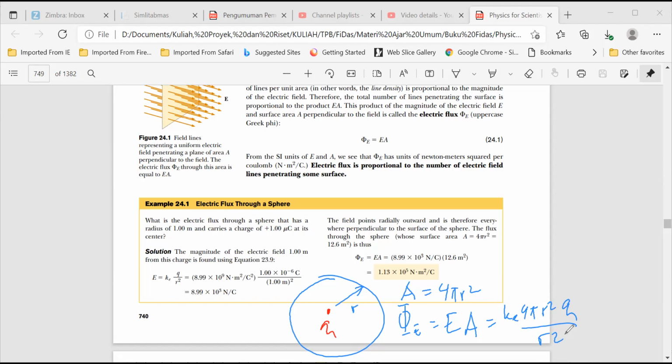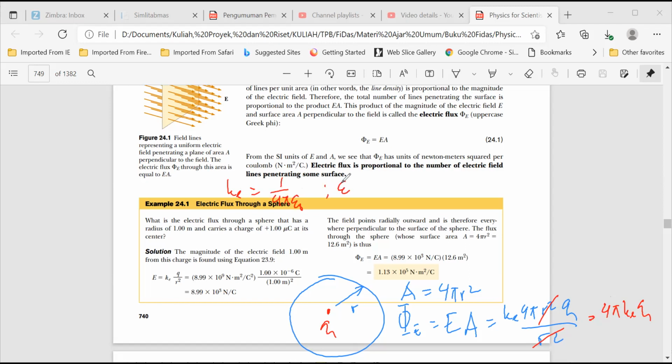The r squared cancels, and we get 4 pi k_e Q, where k_e is 1 over 4 pi epsilon 0.